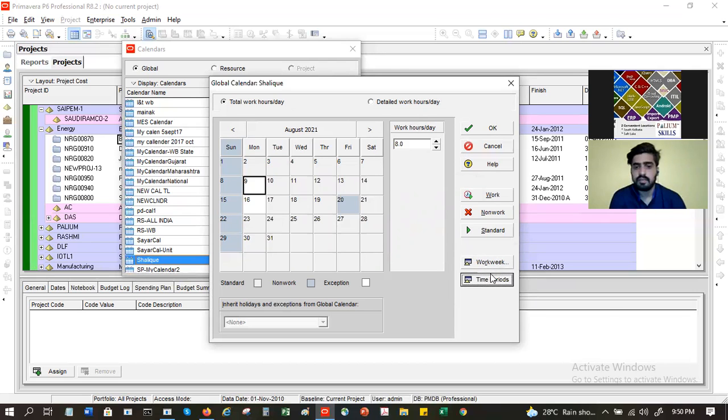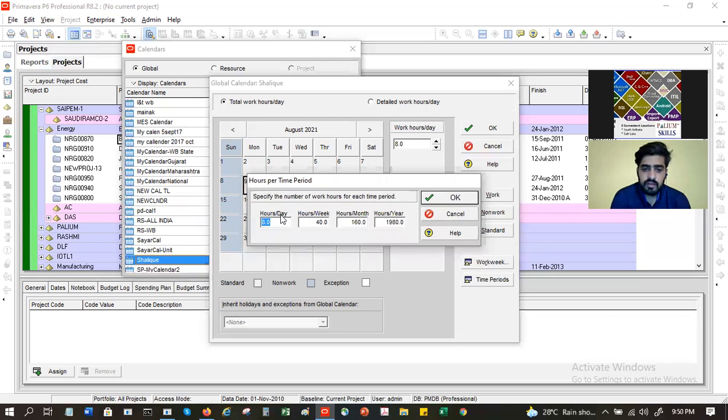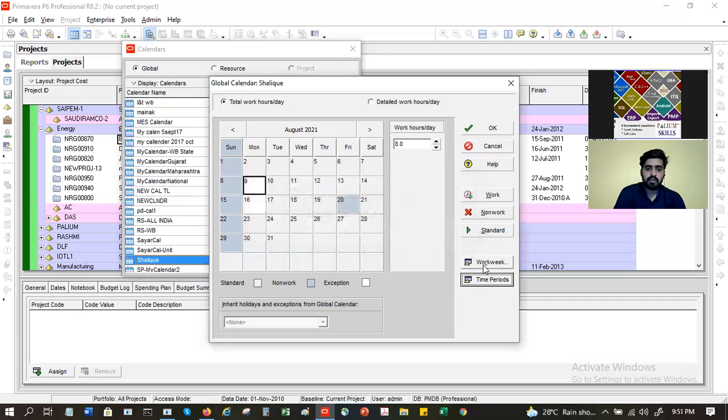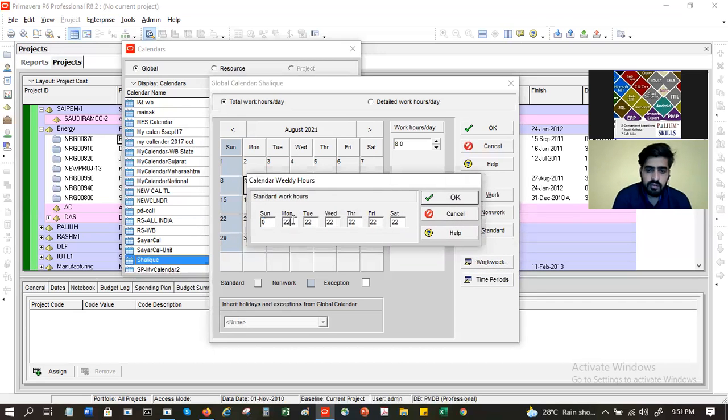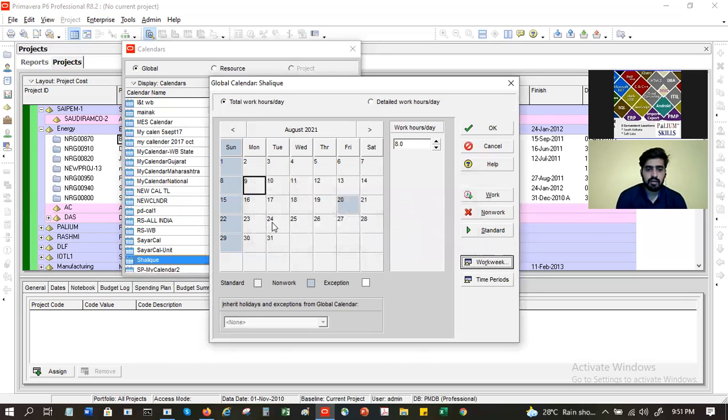So when I look at this, it will show me time period 8 hours. And when I look at work week, this will remain as 22. I have to come here and manually change it. All this 5-day working week will be of 8 hours, right? Now that also depends on what type of project it is. Now this one is just straight hours that is being counted.